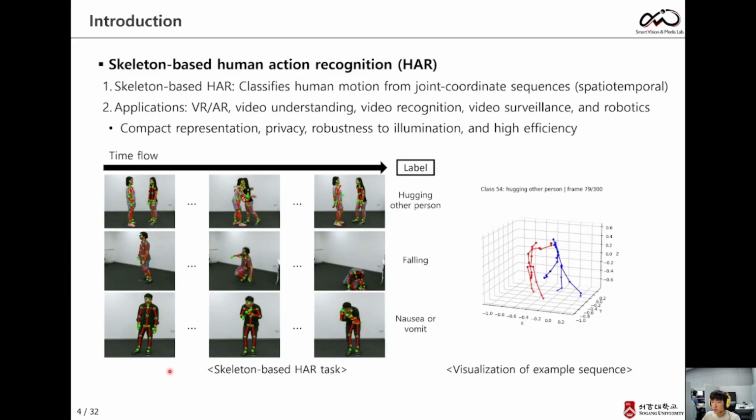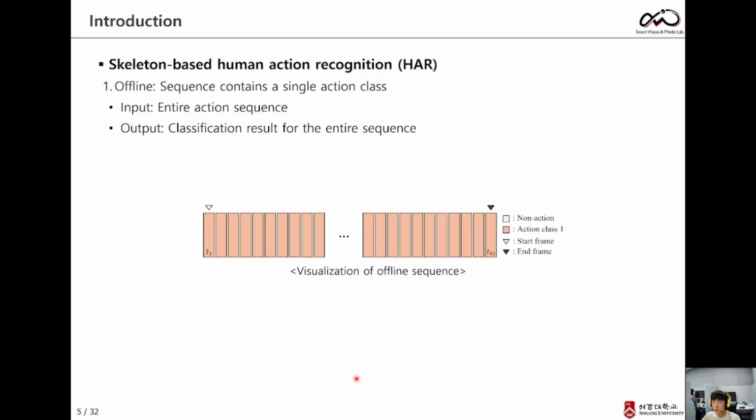As shown here, an RGB sequence can be converted into skeleton coordinates using pose estimation. Since pose estimation itself is outside the scope of our task, we assume that the skeleton coordinates are already extracted. Our model then classifies the entire skeleton sequence into an action category. In this work, we focus on offline action recognition, where a complete action sequence is given as input and classified into a single action category.